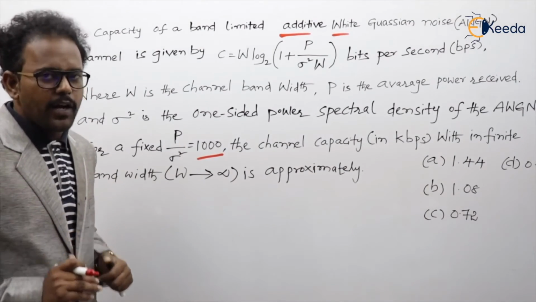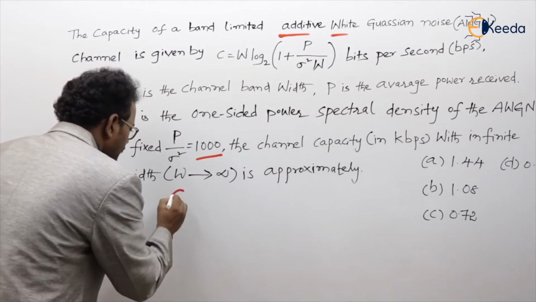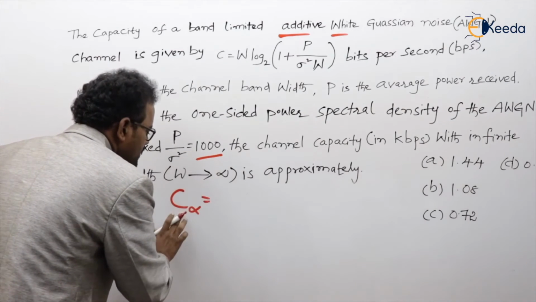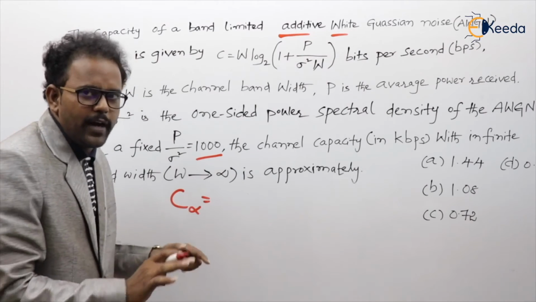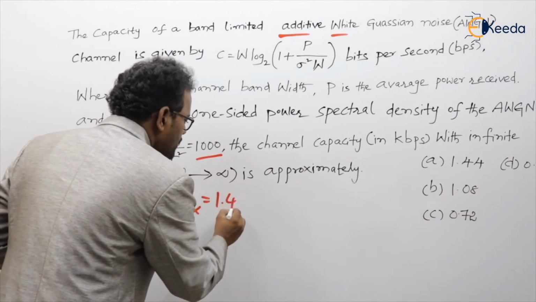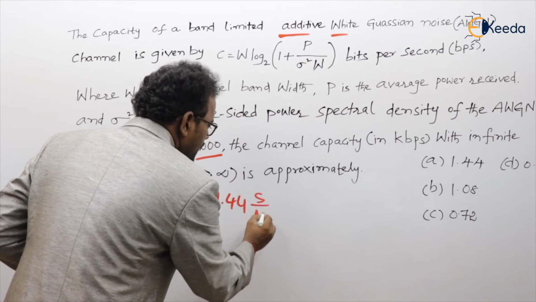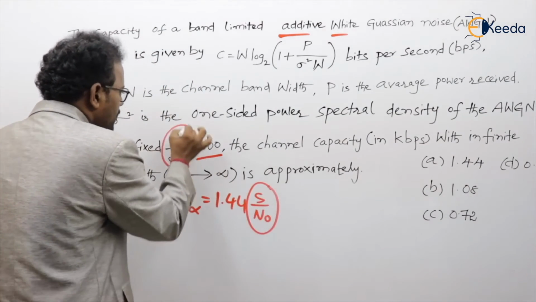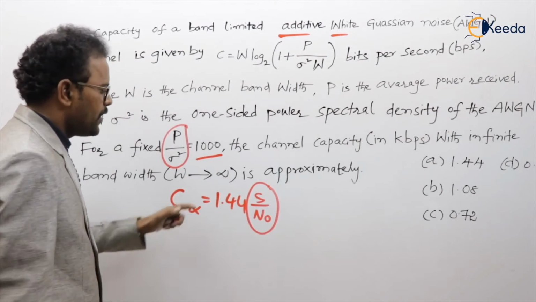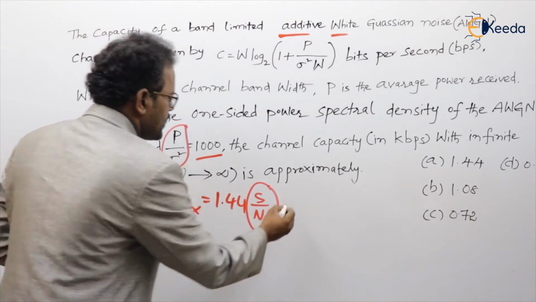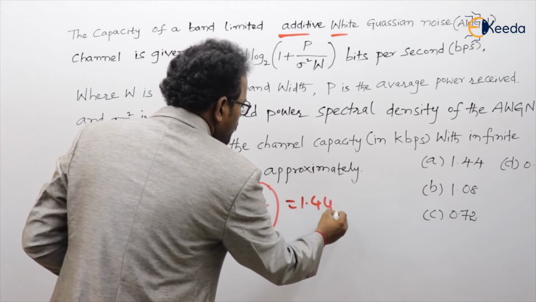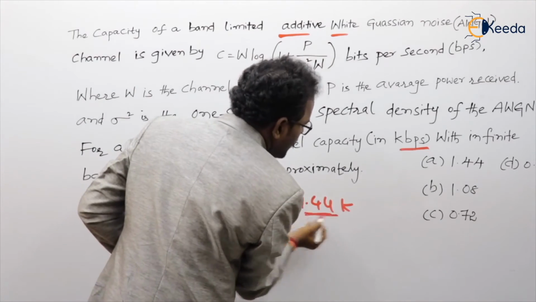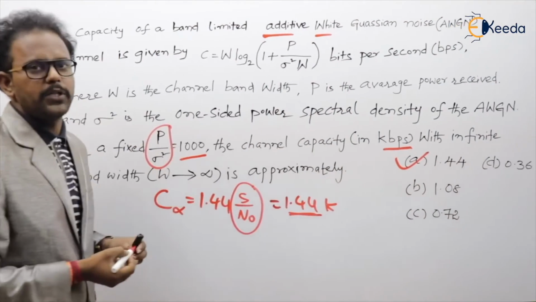In the regular classroom, we derived the formula. If bandwidth is tending towards infinity, the capacity of the channel is C infinity. It looks like infinite but it is not. Its value is 1.44 S by N naught, I told. Here, in place of S by N naught, he has given P by sigma square, and this value is given as 1000. So obviously 1.44K, he already told in kbps. So the remaining is 1.44, option A.